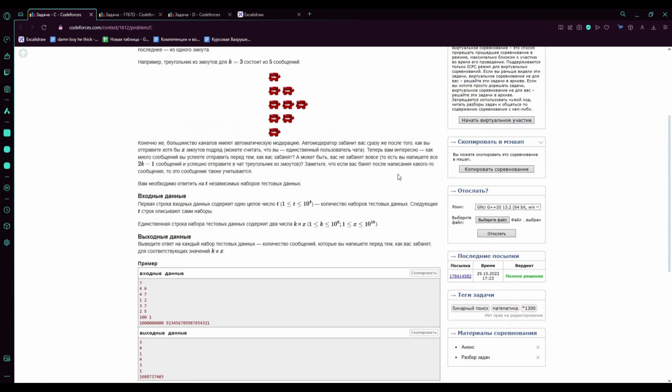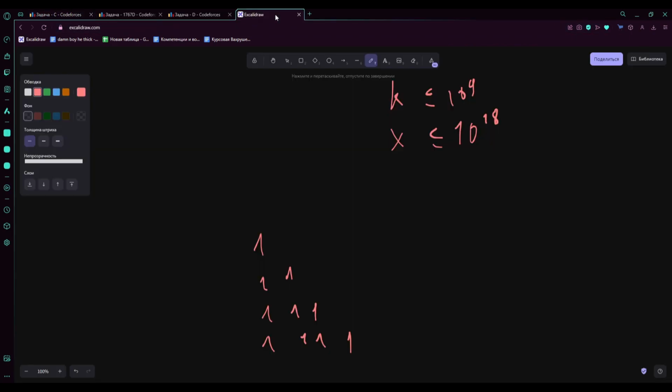So, how are we going to solve this problem? First of all, let us consider what exactly our emoji triangles are and why they are important.